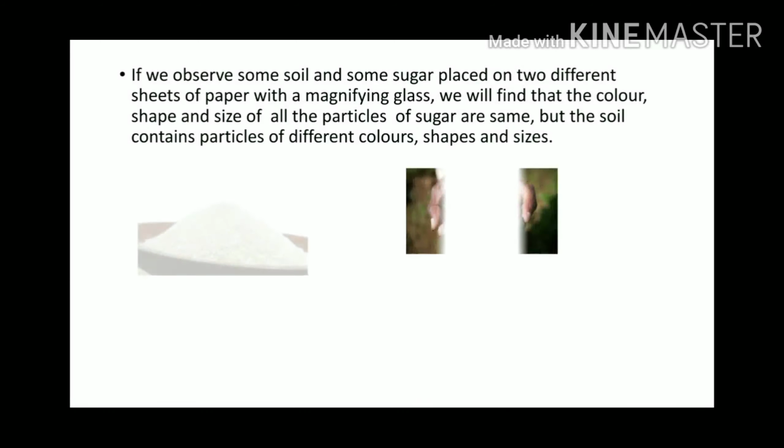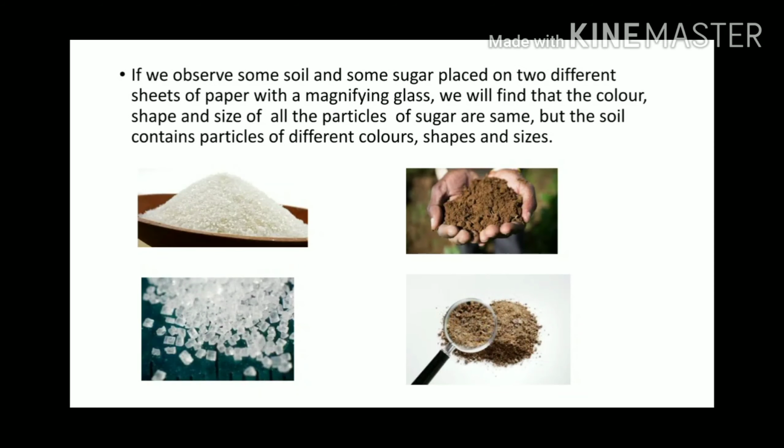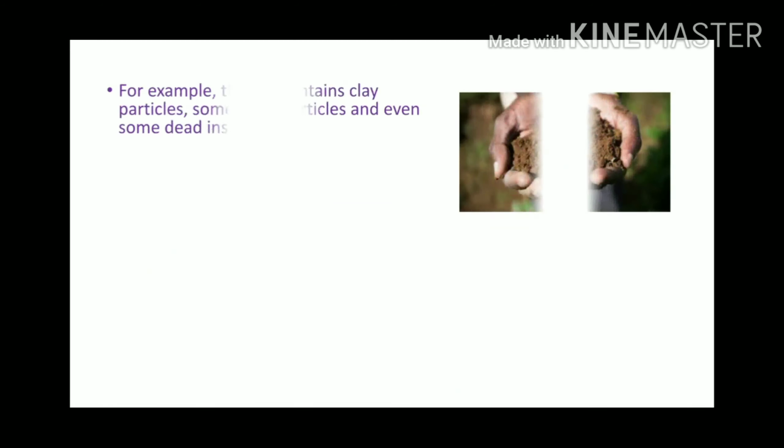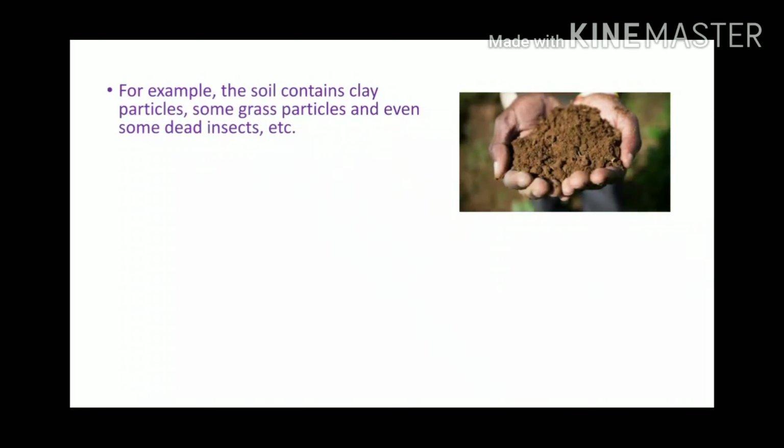If we observe some soil and some sugar placed on two different sheets of paper with a magnifying glass, we will find that the color, shape and size of all the particles of sugar are same. But the soil contains particles of different colors, shapes and sizes. For example, the soil contains clay particles, some grass particles and even some dead insects, etc.